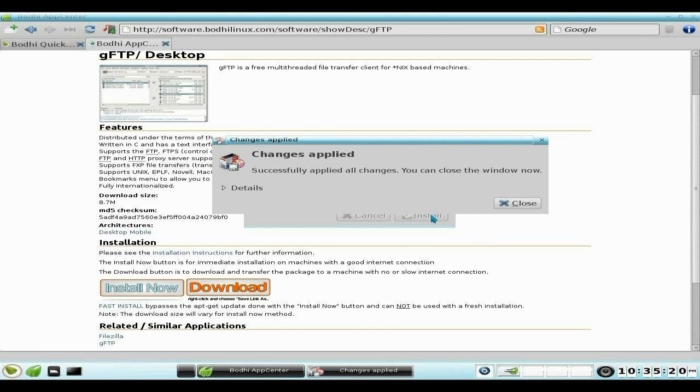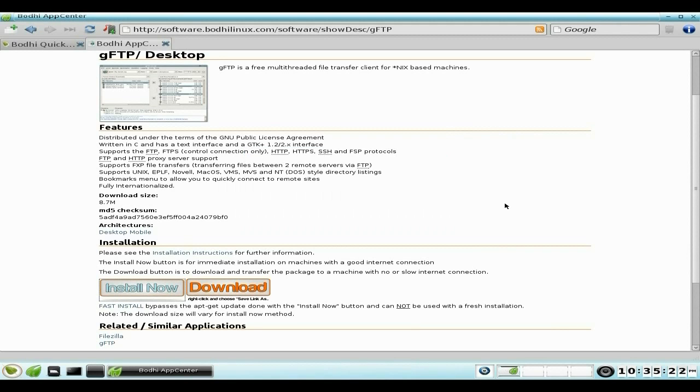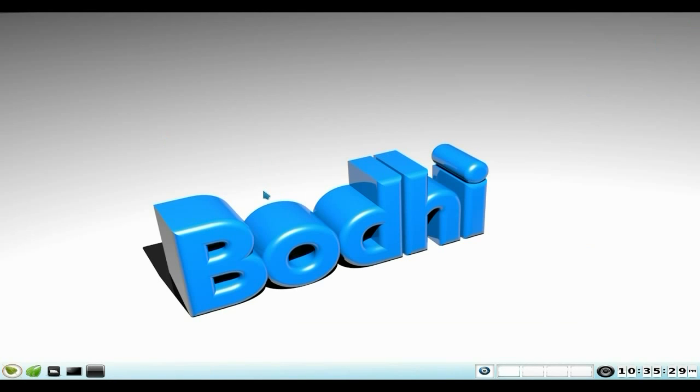This is the problem about using Ubuntu as your base. Yes, it's going to be quick, but it's not going to be quicker. Okay, right. So we've done the Bodhi install, or installations of some applications, or one. Now we're going to go back and look at Macpup and see how we're getting on there.